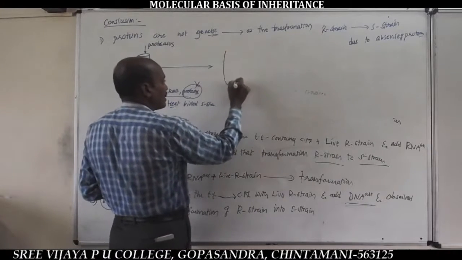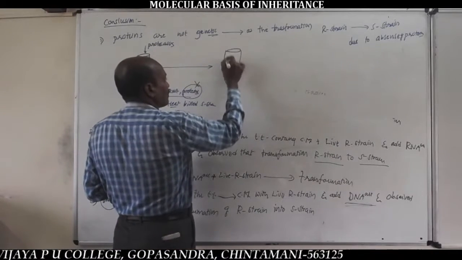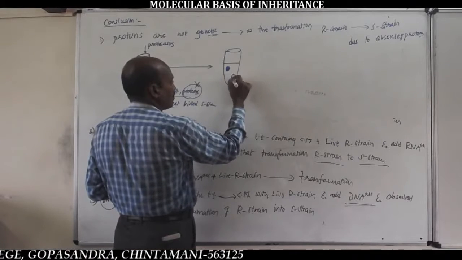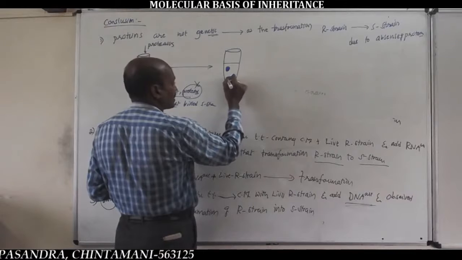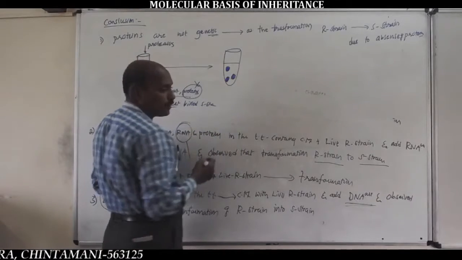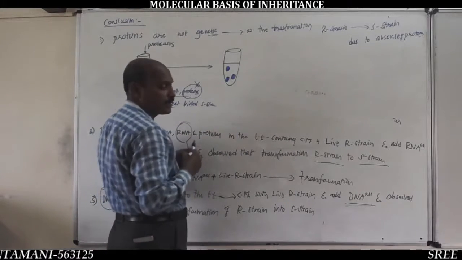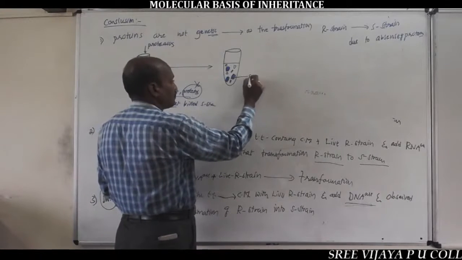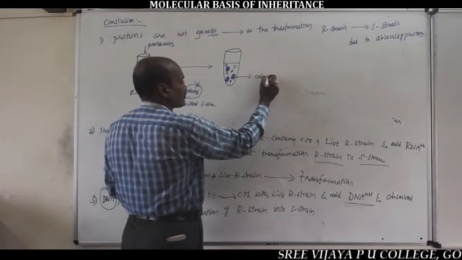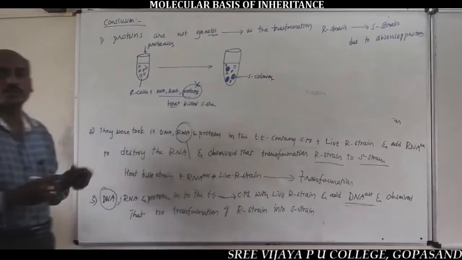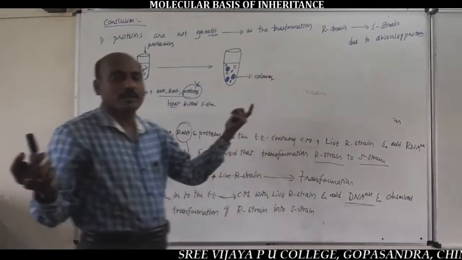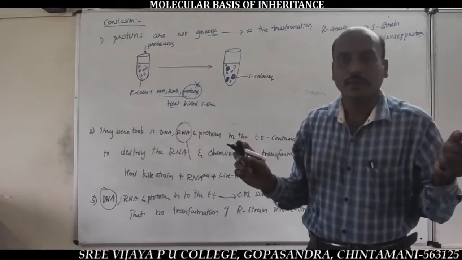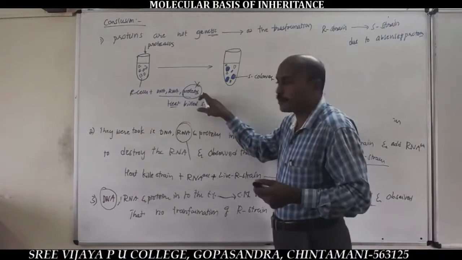After transformation, within the culture medium, some R cells converted into S cells, S colonies. So that's why proteins are not genetic material: proteases enzymes kill the proteins.